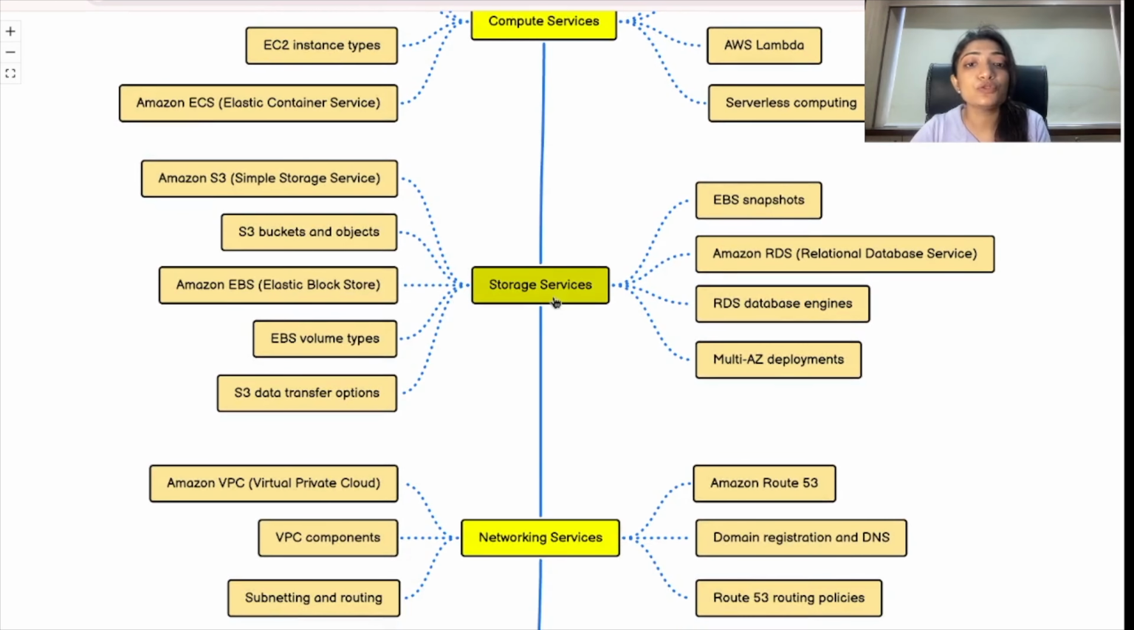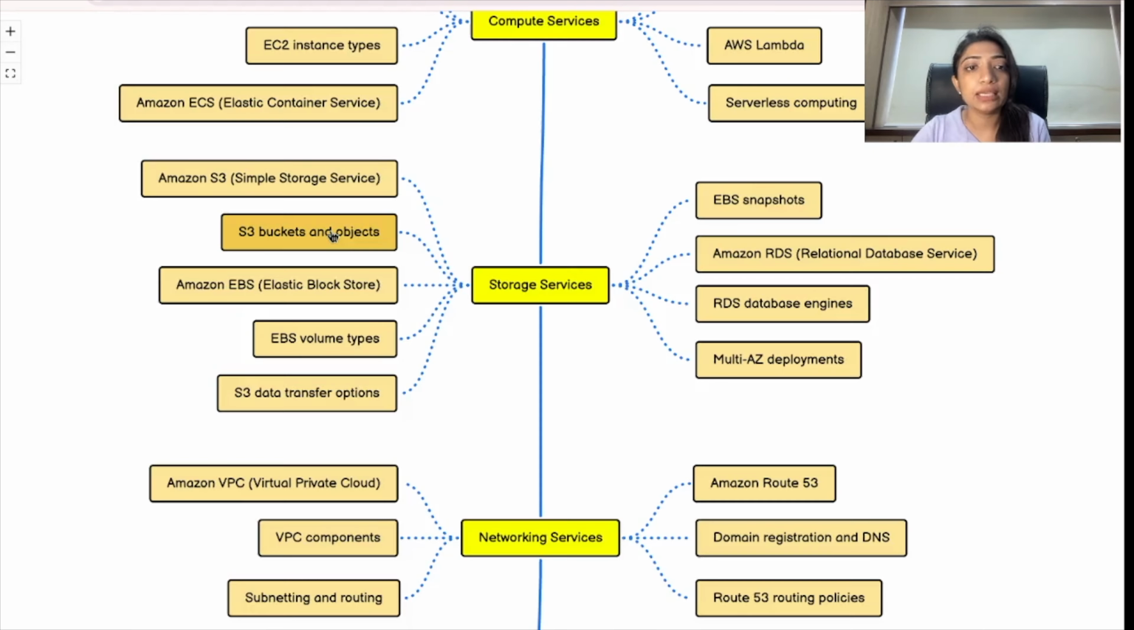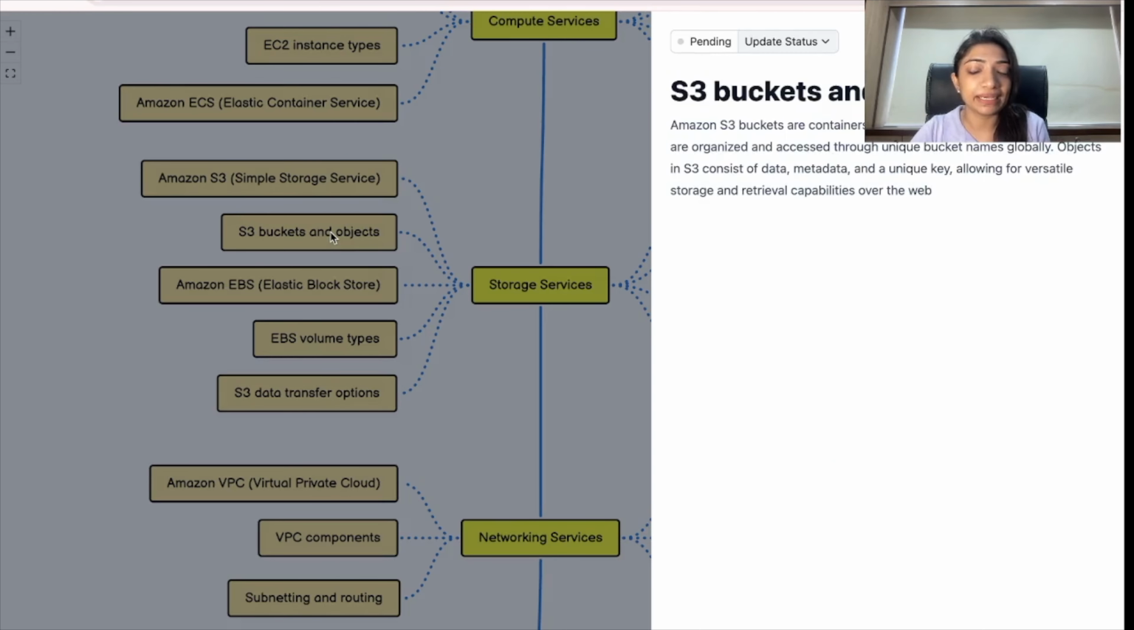Now let's move ahead to storage services. This is one of my favorite ones, Amazon S3. It is a service offered by Amazon that provides object storage through a web service interface. S3 buckets are containers for storing object files such as your images or videos or static files. Anything can be stored in a bucket. Objects in S3 consist of data, metadata, and a unique key, allowing for versatile storage and retrieval capabilities over the web.